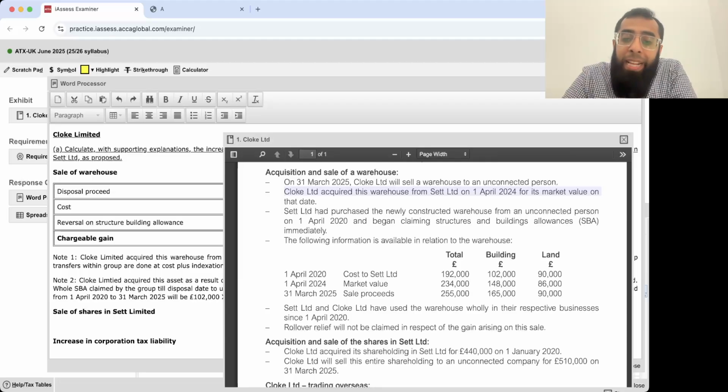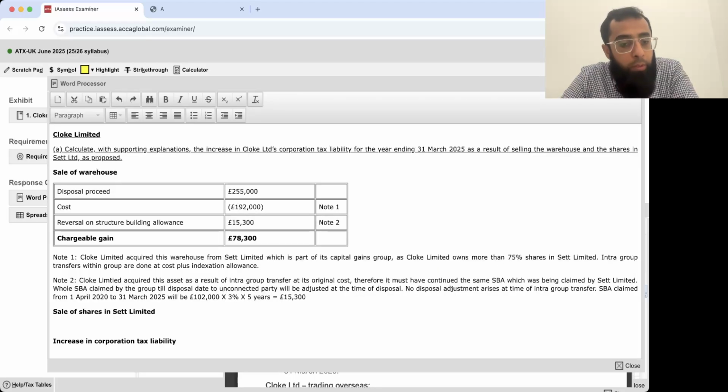We will sell Set Limited shares in 2025, not on 1st April 24. So when we acquire anything through intra-group transfer, we get it at cost, 192,000. Indexation allowance will be ignored since everything is done after 31st December 17. All values are after 31st December 17. If you want, you can write that comment. Otherwise, it's not needed. The examiner knows that.